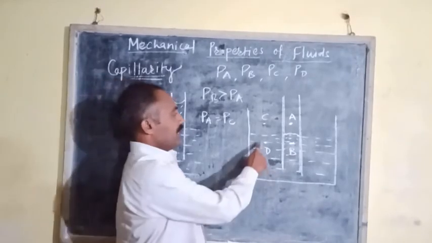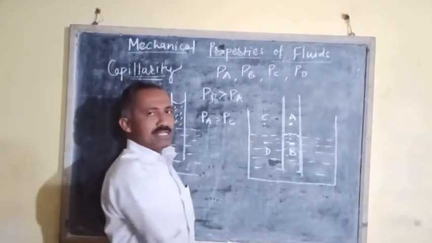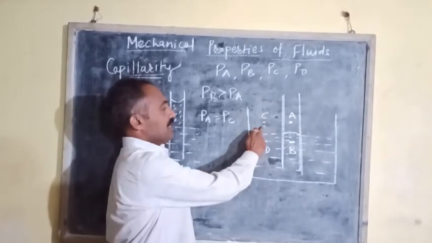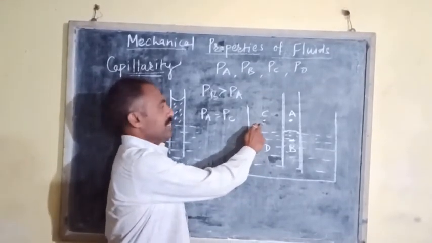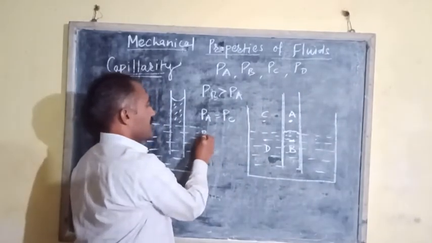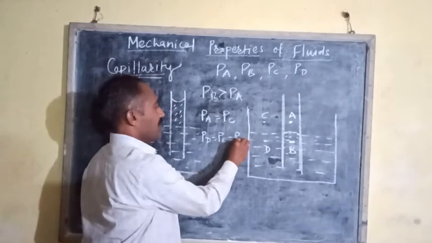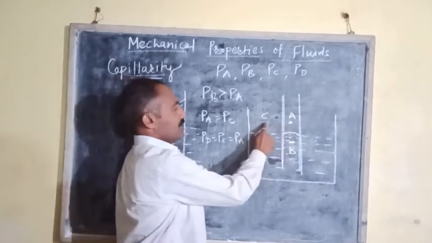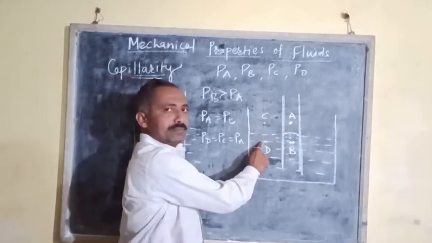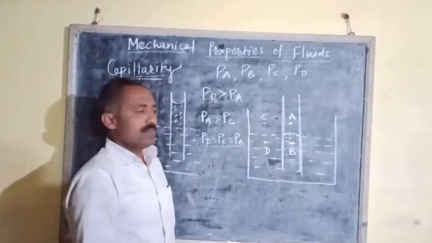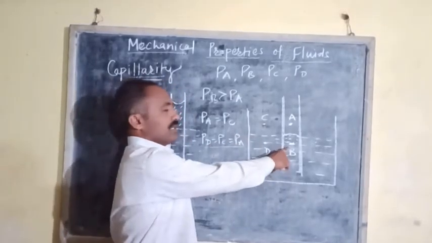Point D is just below the liquid surface, and therefore the pressure at point D is equal to the pressure at point C. That is, PD is equal to PC is equal to PA. At A, C and D the pressures are equal, but the pressure at point B is greater.